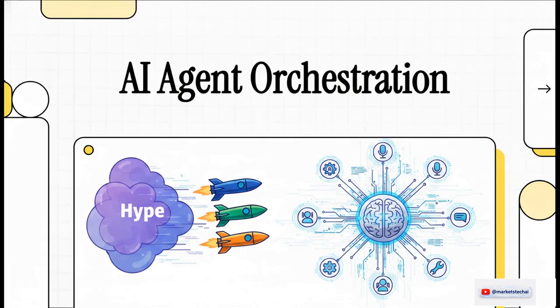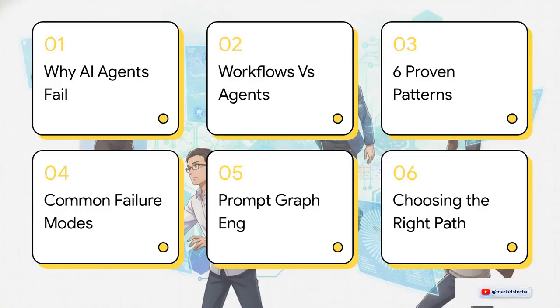So in this explainer, we are cutting right through the AI hype. We're going to uncover the concrete orchestration workflows and patterns that actually survive in harsh production environments. Here's our game plan. We'll look at why these agents fail, contrast workflows with autonomous agents, and break down 6 proven orchestration patterns. After that, we'll navigate some common failure modes, touch on advanced prompt graph engineering, and finish up by figuring out how to choose the right path for your next build.